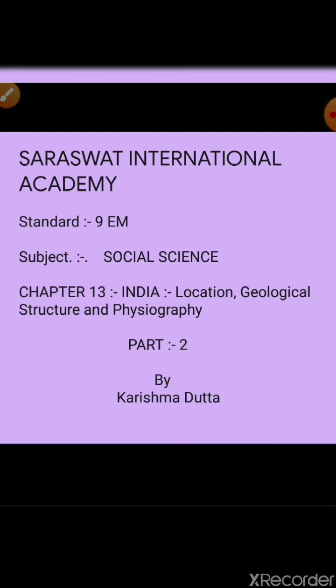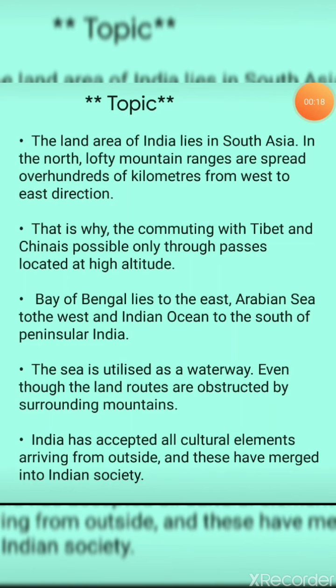I am going to teach standard 9th English medium, subject social science, chapter number 13, India: location, geological structure and physiography, part 2. The first point in the topic is we have seen in the previous part 1 about the location of India, where the position of India actually is. Now we shall move with the area of India.